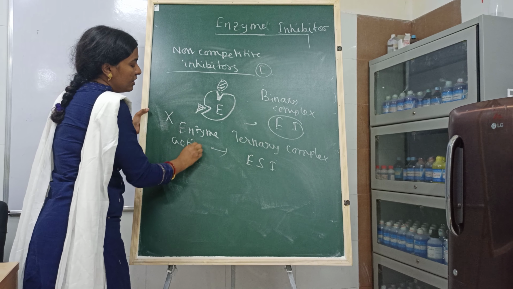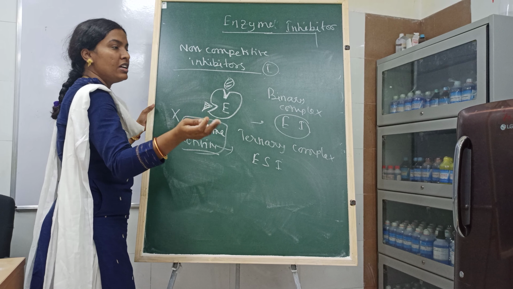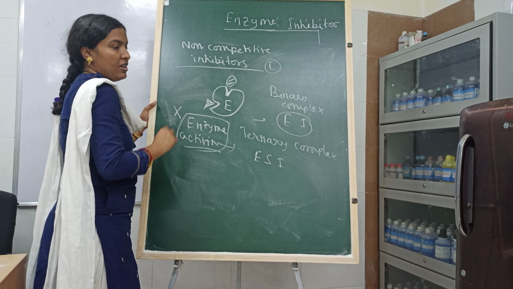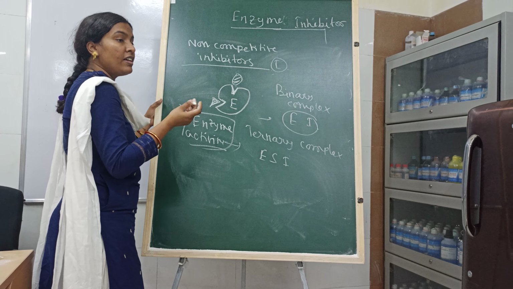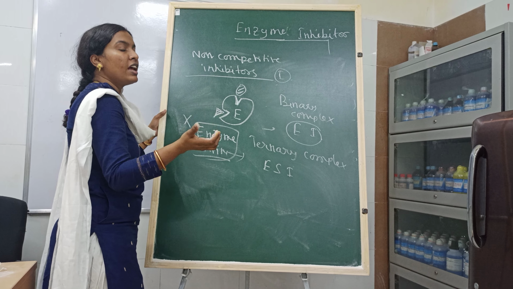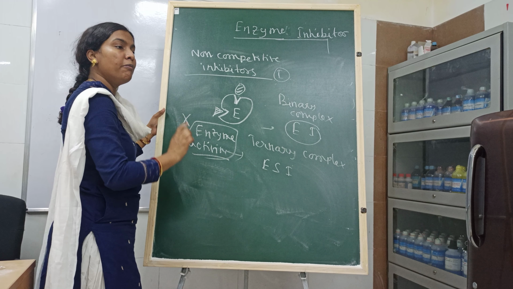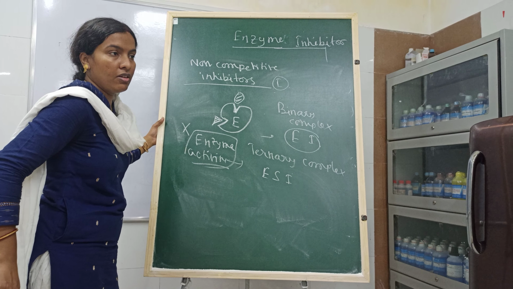It is as if the enzyme is removed from the media. So it binds with the enzyme and it removes the enzyme. When it binds, the action of the enzyme stops, as if the enzyme has been removed from the media. So this is the way the non-competitive inhibitor acts.